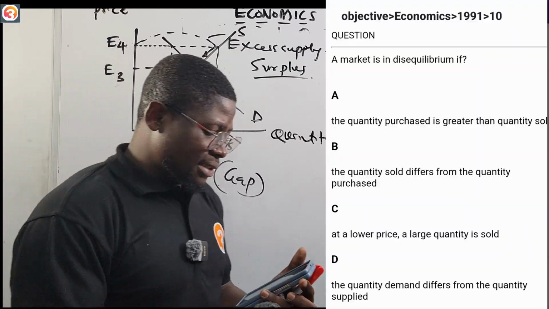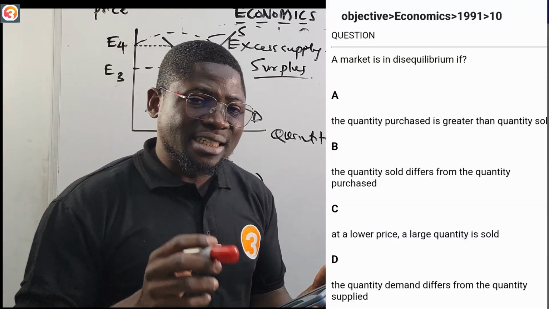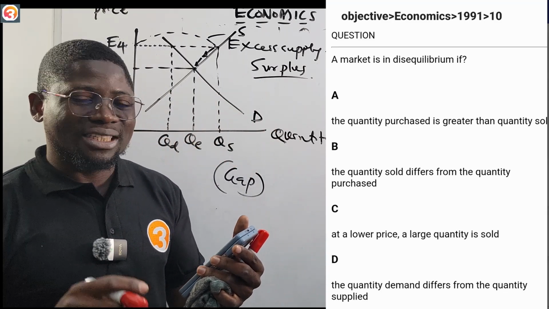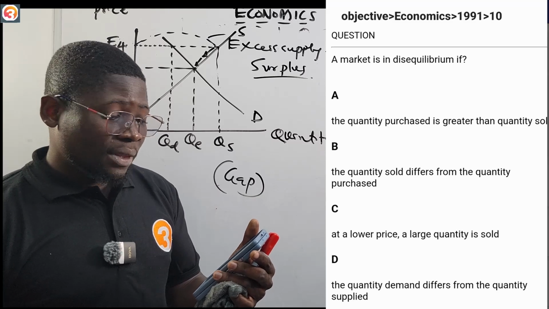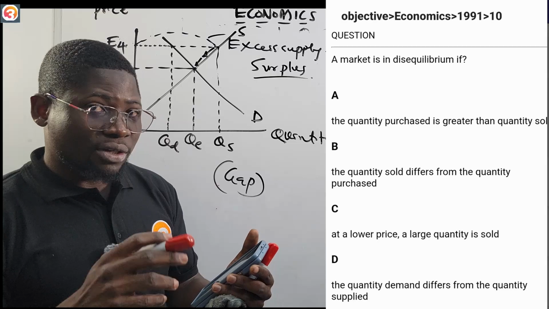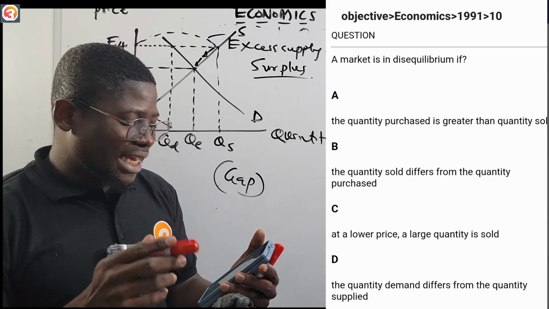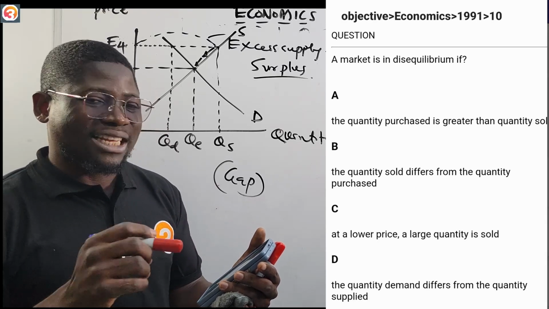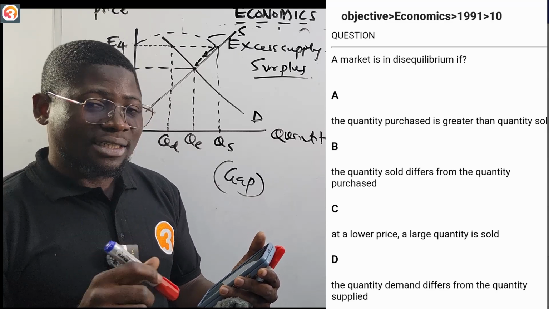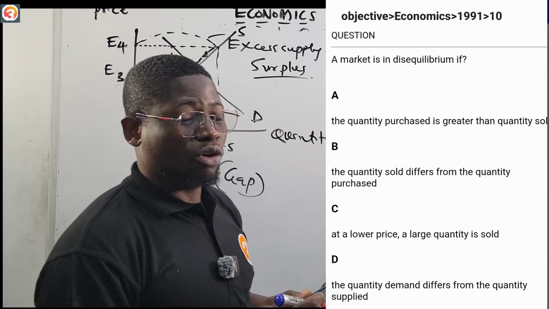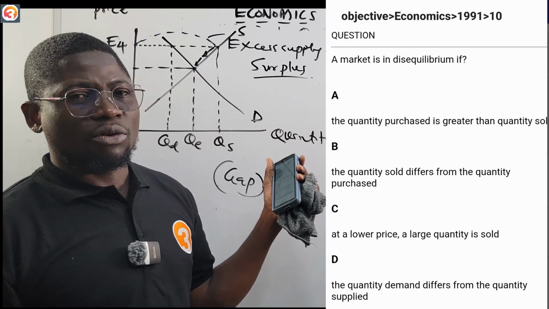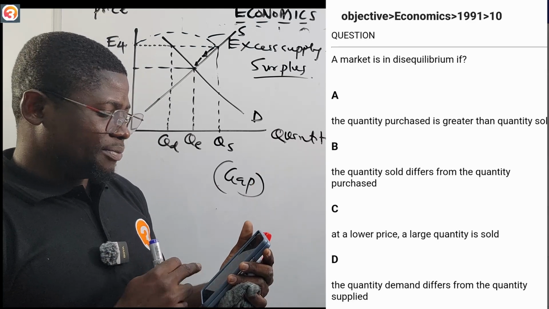Now, let us see another question. 1991, number 10, it says, a market is in disequilibrium if A says the quantity purchased is greater than quantity sold. That is very wrong. B says the quantity sold differs from the quantity purchased. C says at lower price, a larger quantity is sold. D says the quantity demanded differs from the quantity supplied, which is what disequilibrium is. Quantity demanded and quantity supplied are not equal. So option D is very correct.